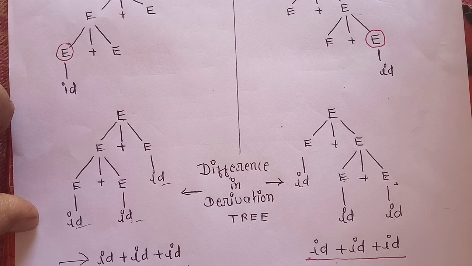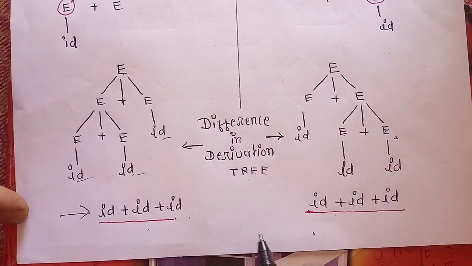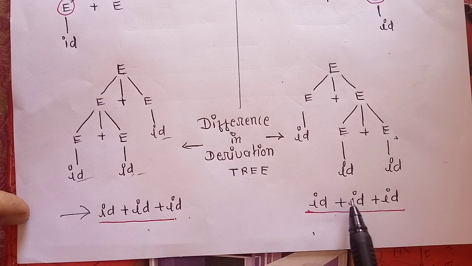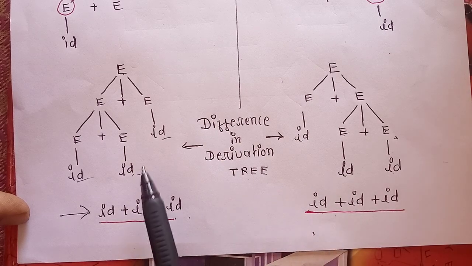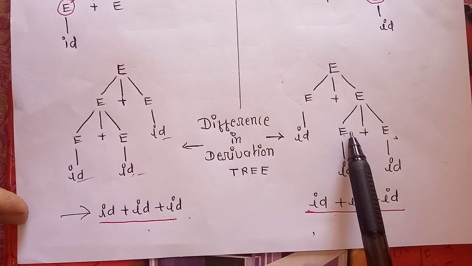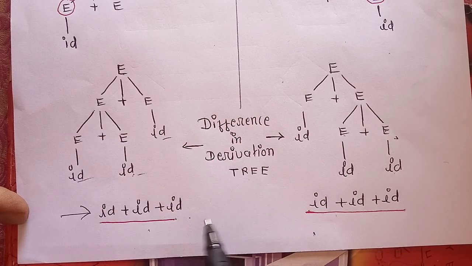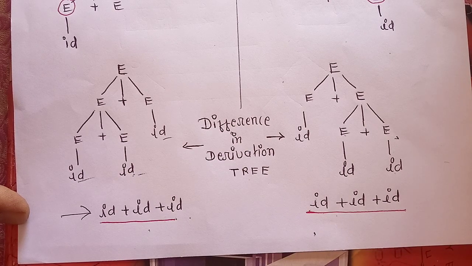Here we can easily see that for the same generated string we have two different derivation trees. So the grammar is known as ambiguous grammar.